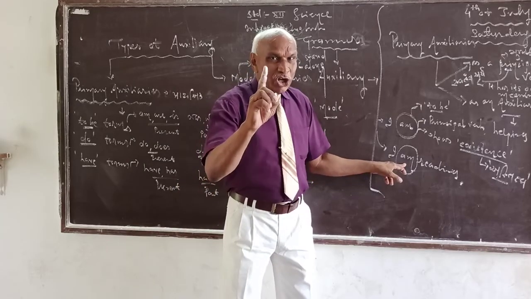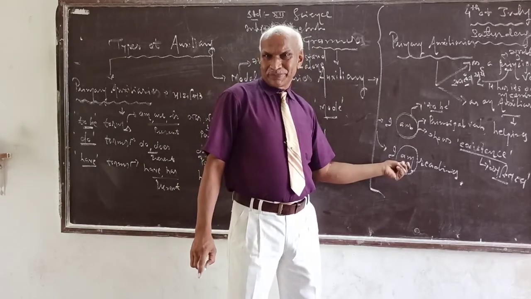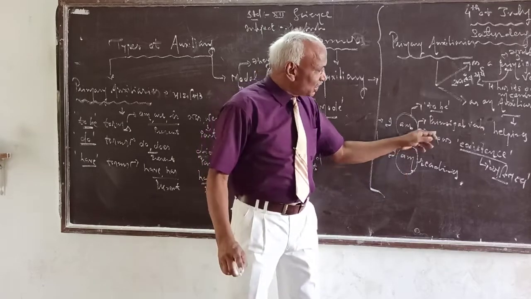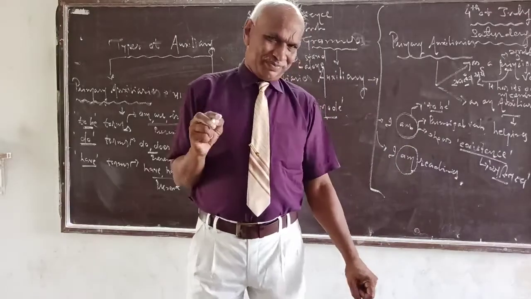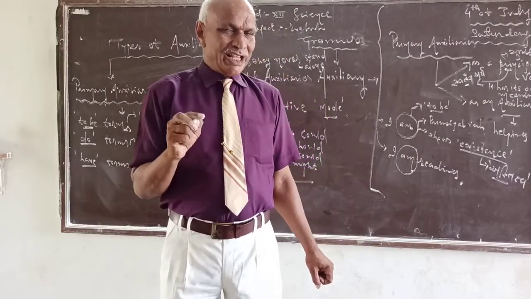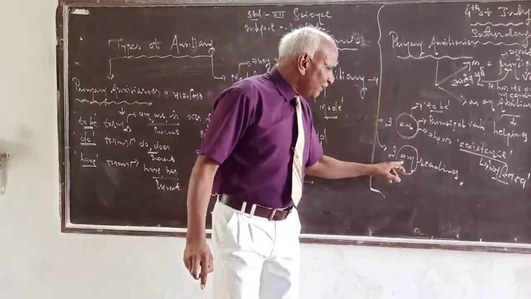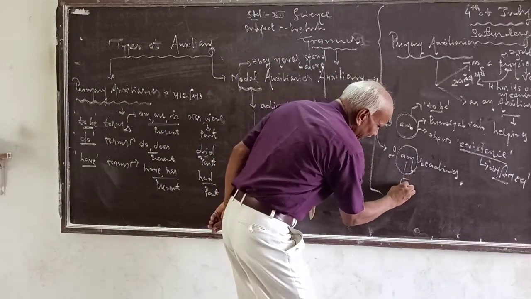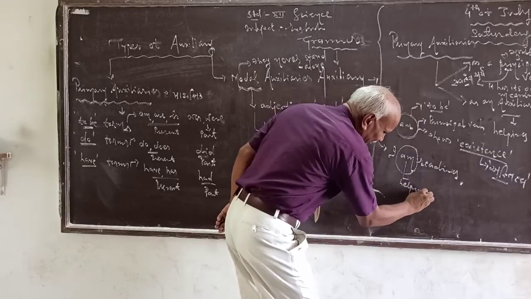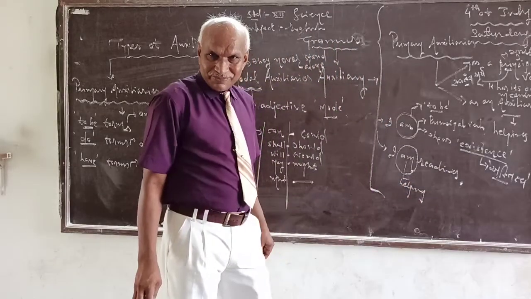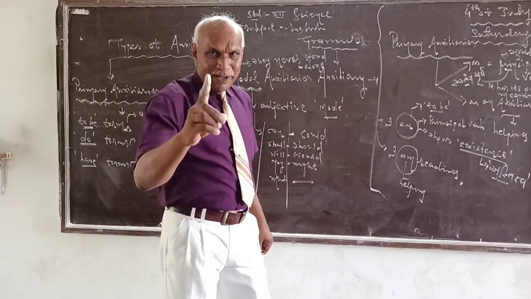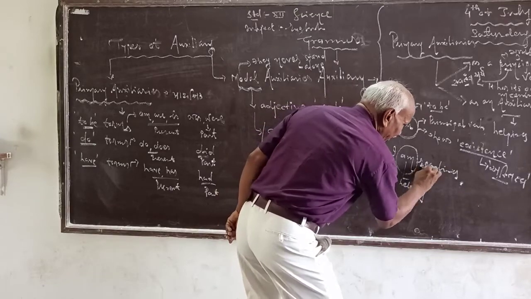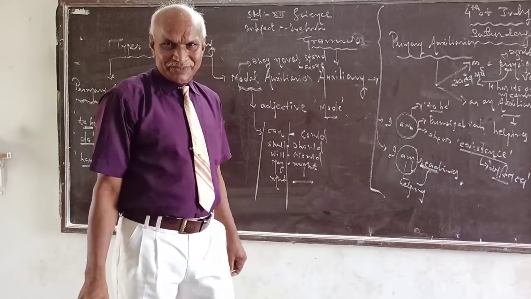Here also you find am. But am is not a principal verb. It is not used as a principal verb. It is a helping verb. And a helping verb, whom will it help? Helps read, not reading. Mind well.